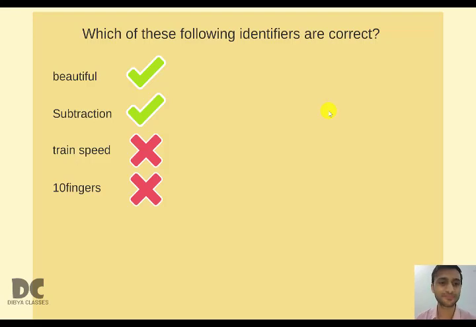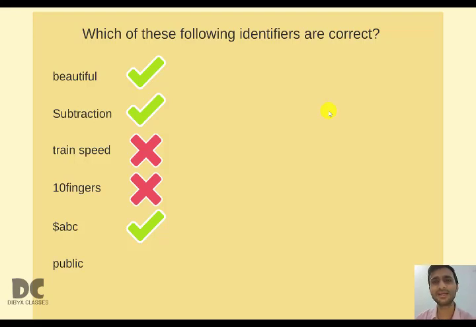Okay. Next, $ABC. Can you use dollar sign? Yes, we can use dollar sign. Can you use alphabets? Yes. Can you start with a dollar sign? Yes, we can. We can start with anything except digits. You can start with alphabets, dollar sign, or underscore. So this is correct.